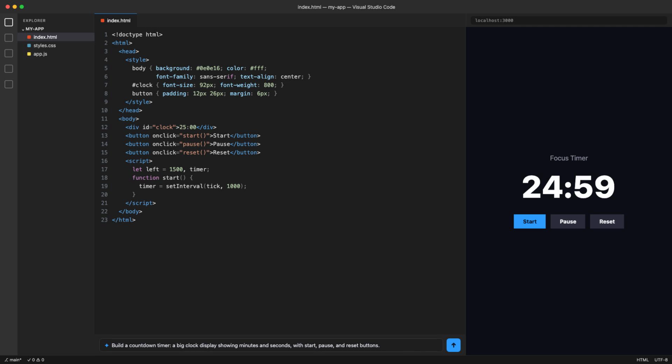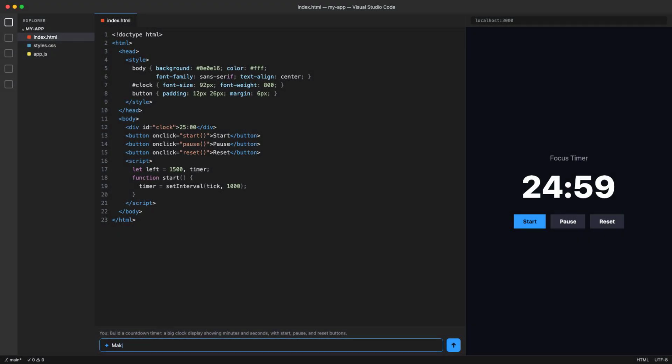Let me prove it. I am going to click start, and boom, watch the numbers. They are counting down second by second right in front of us. I can hit pause and it freezes. I hit start again and it keeps going. I hit reset and it snaps right back to the top. We built that from one sentence.